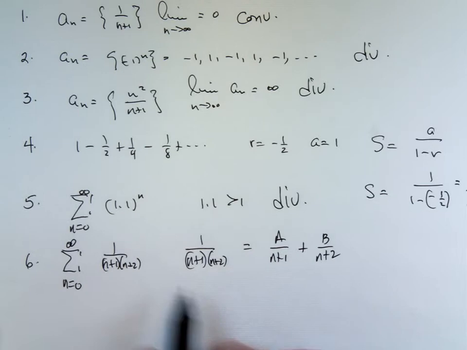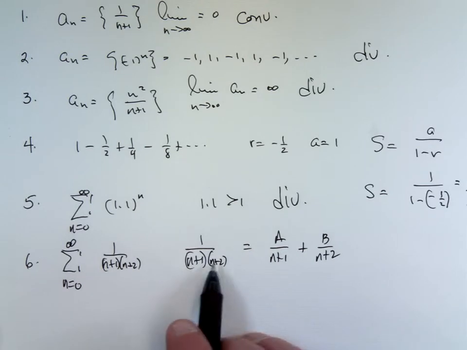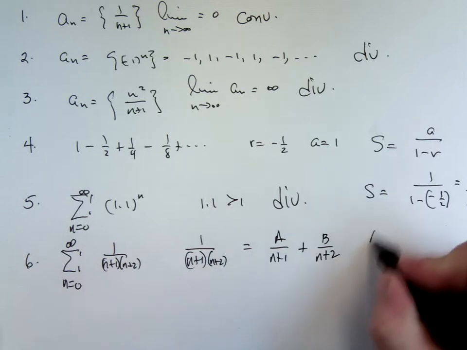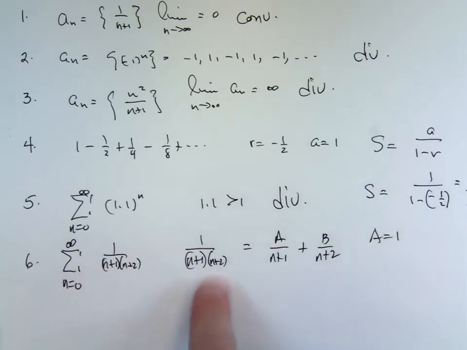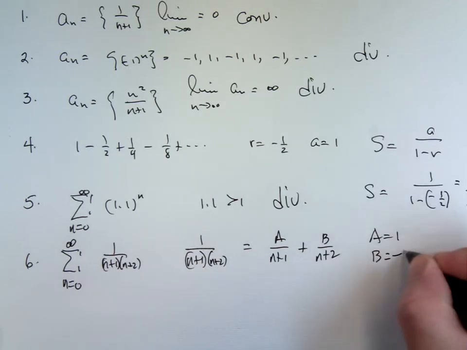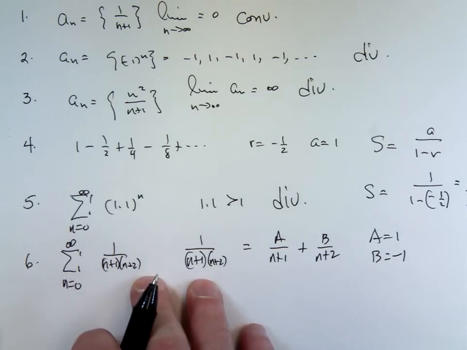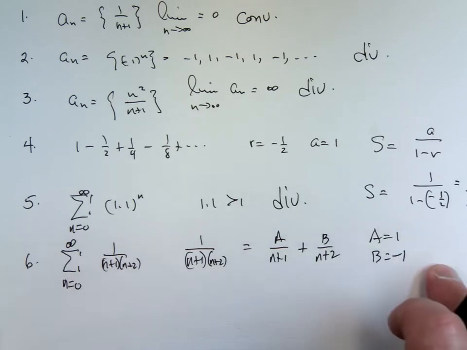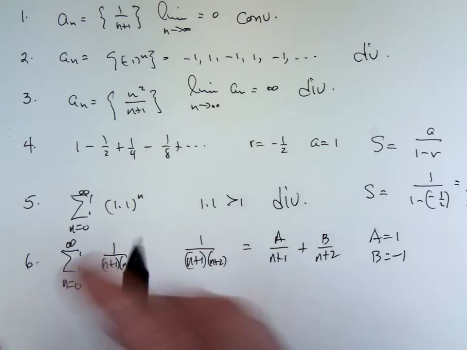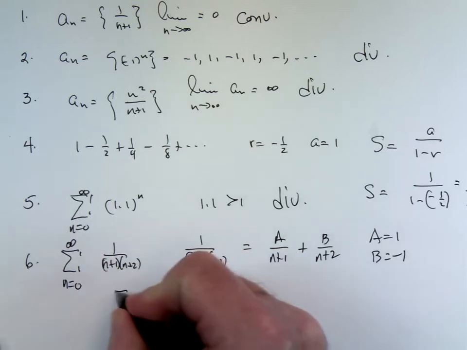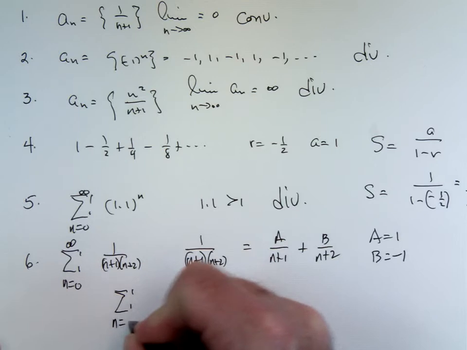You find a by multiplying through by n plus 1, and then let n equal negative 1. Negative 1 plus 2 is 1. A is 1. You find b by multiplying by n plus 2. Let n equal negative 2. b is equal to negative 1. Now, if this is on your final, if I give you this problem, you have to find a plus b, which would be 0, and you'd be done. But here, you're going to have to set this up and find the sum of the series.